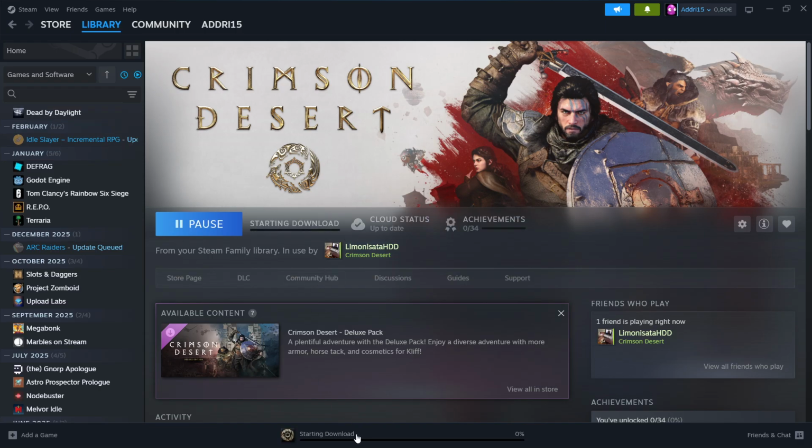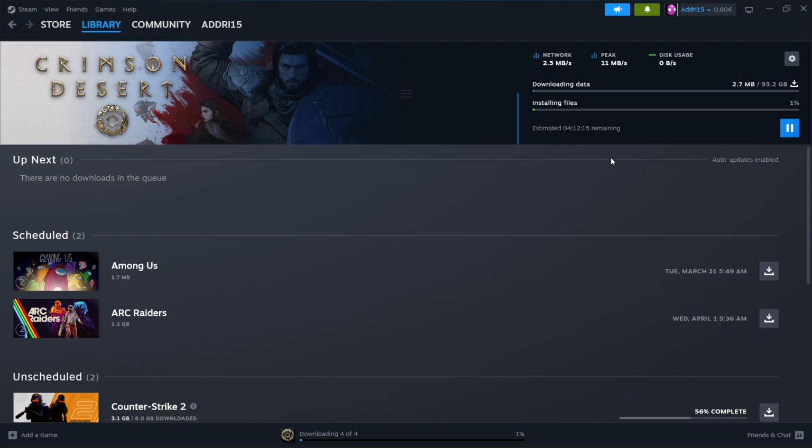Now we should find this progress bar at the bottom, and if you click there, you will find all the information of the download and the estimated time remaining as well. So that's it. That's how you can download and play Crimson Desert.